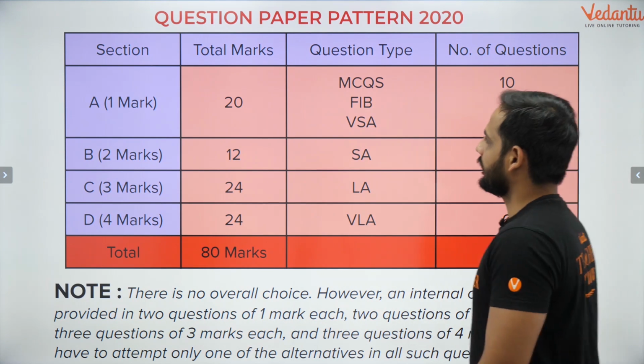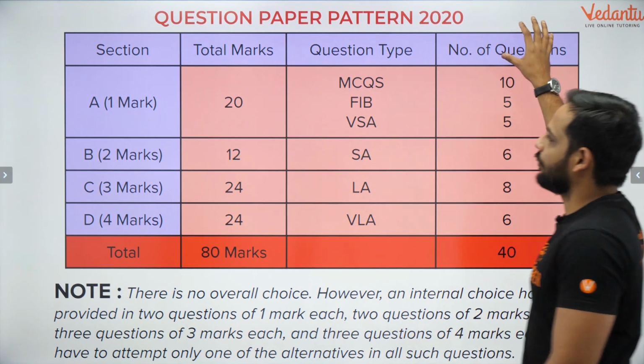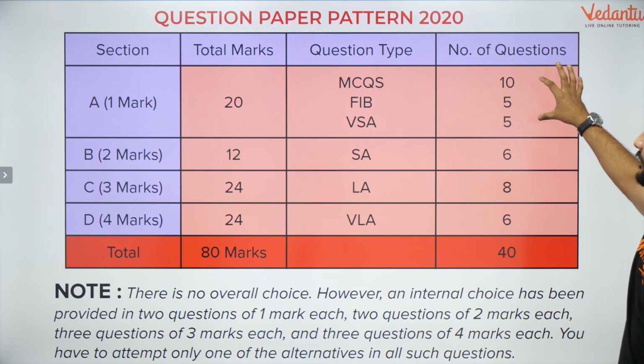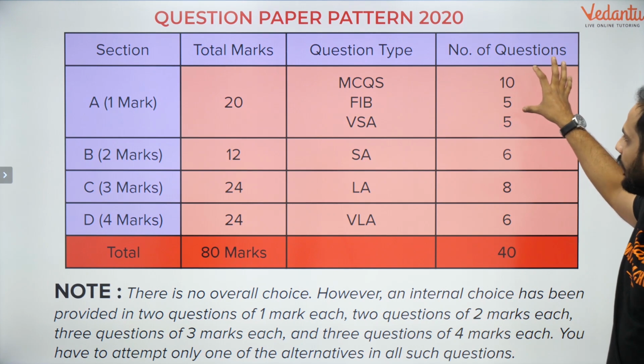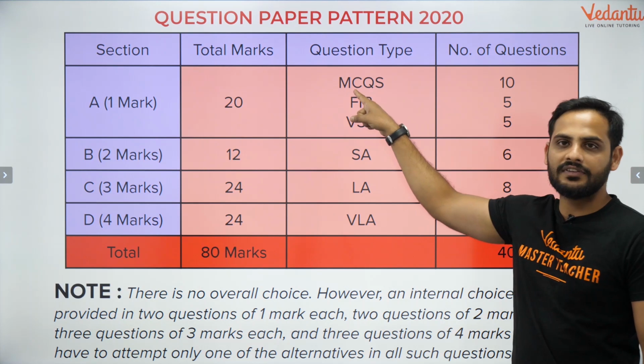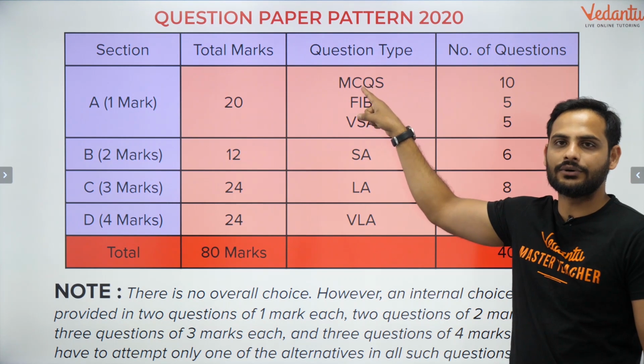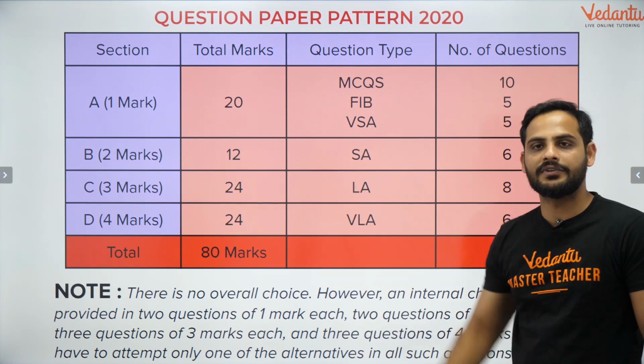Now what is there? The total number of questions in all the sections. In A section there will be total 20 questions. Total 20 questions. Out of these, 10 will be MCQs. MCQs means multiple choice questions. A, B, C, D options will be given.